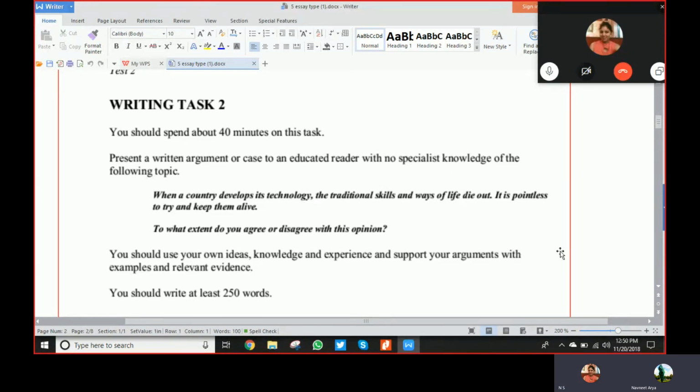When a country develops its technology, the traditional skills and ways of life die out. It is pointless to try and keep them alive. To what extent do you agree or disagree with this opinion? So whenever you come across an opinion essay, it will come with "to what extent do you agree or disagree", or it may come with "what is your opinion". It may ask you questions like whether homework should be given to school students or not. It means that it is an opinion essay, right? Is it clear?